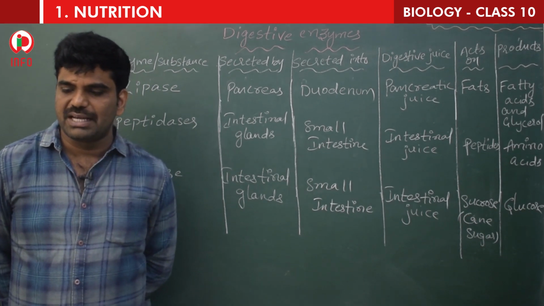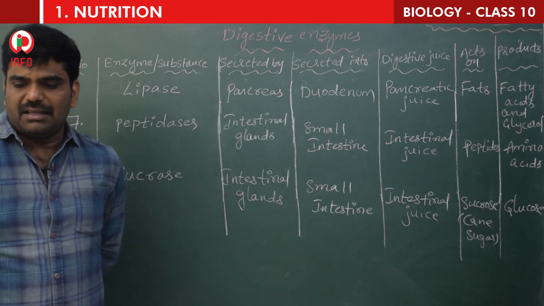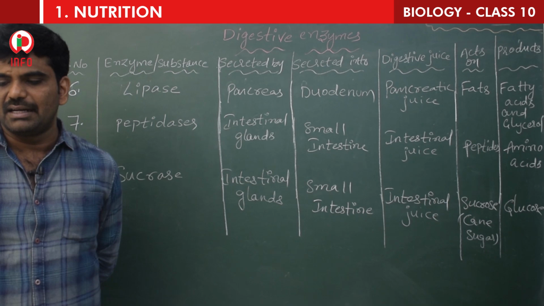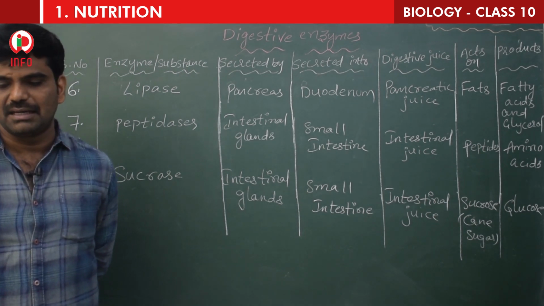Name the enzymes which act on carbohydrates. So what is the answer, children? You can see the carbohydrates in the first line and the fourth line. So simply salivary amylase and pancreatic amylase is the answer.